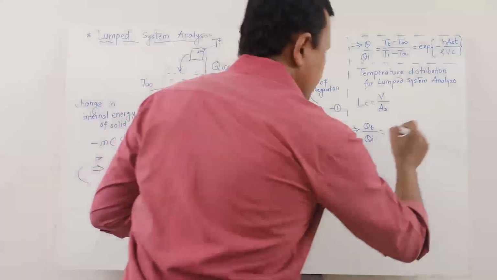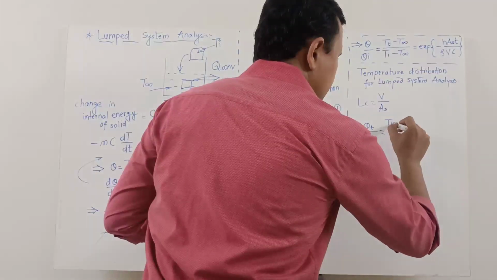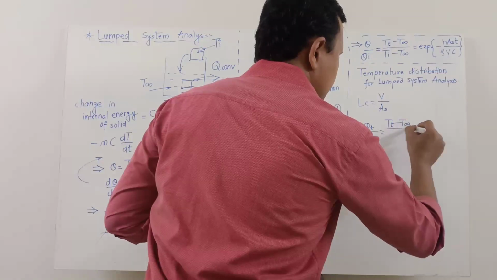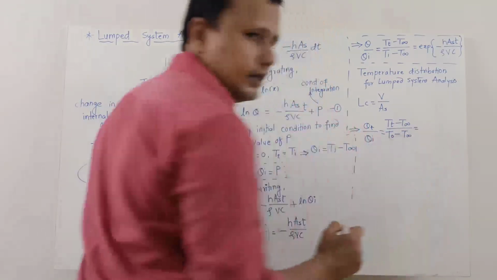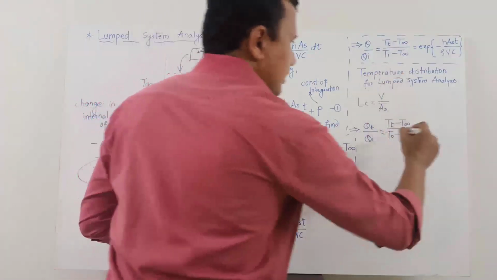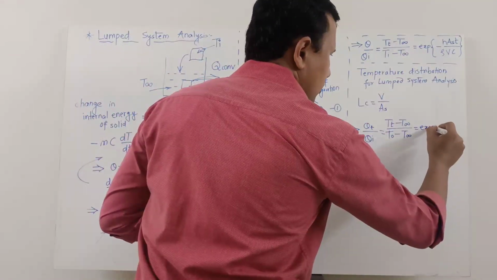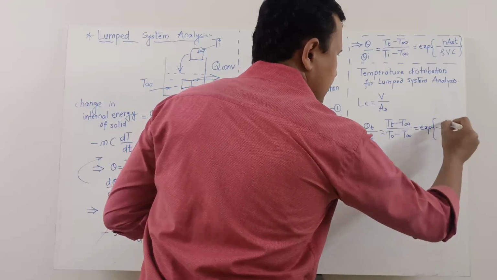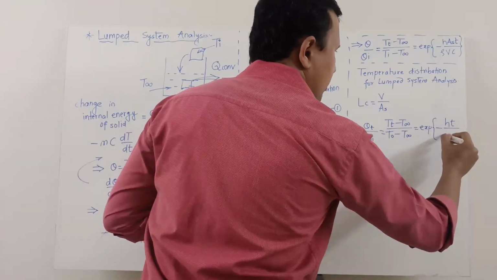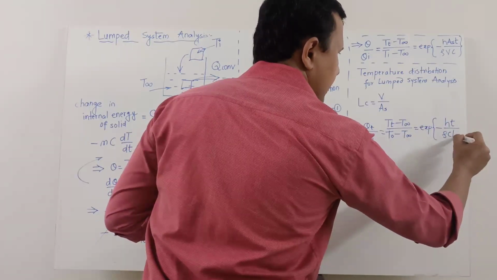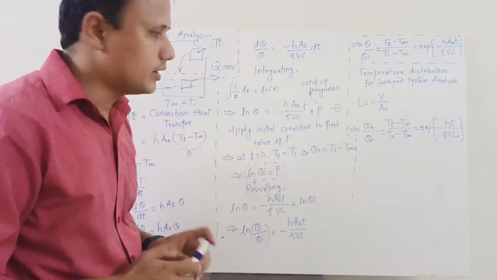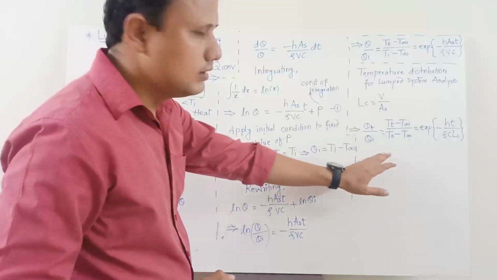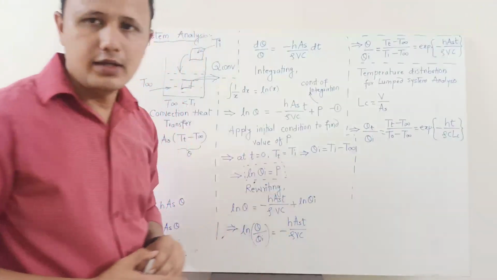So again this will be T(t) minus T infinity divided by T0 minus T infinity. Ultimately it will be exponential of minus h t upon rho C Lc. So in this way we can reduce one term in the equation, and this is the separate form of this particular equation.